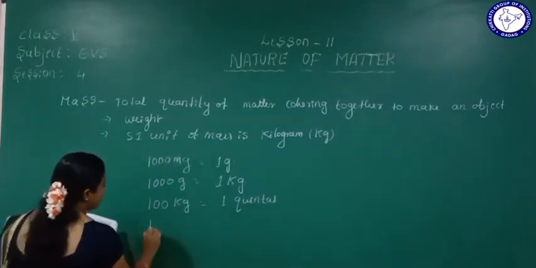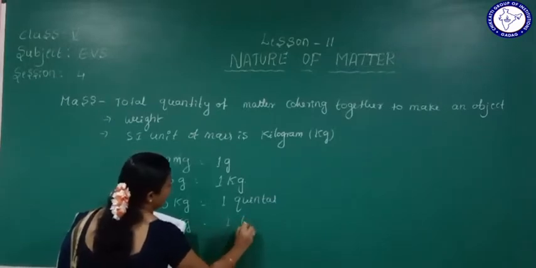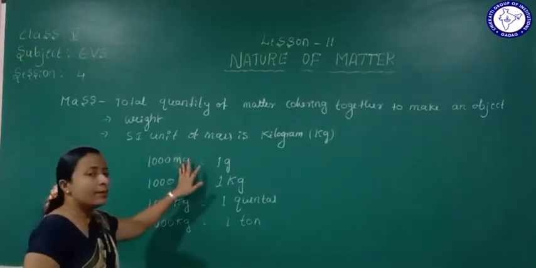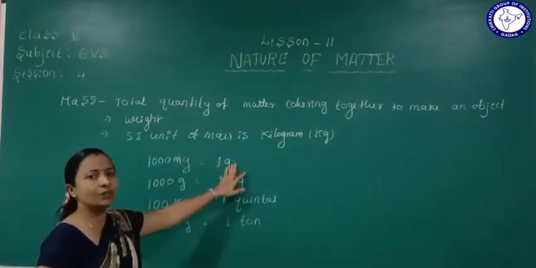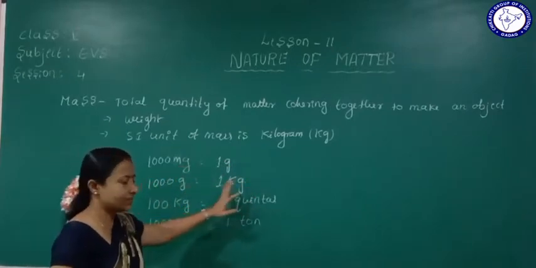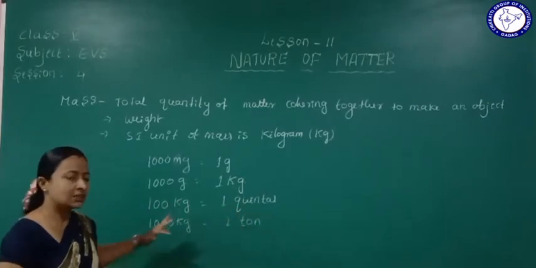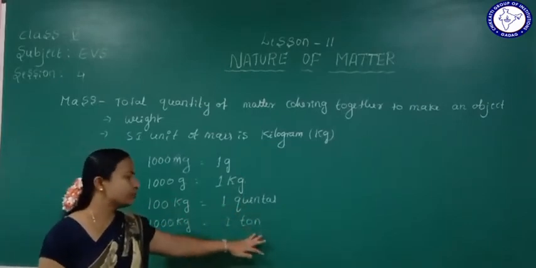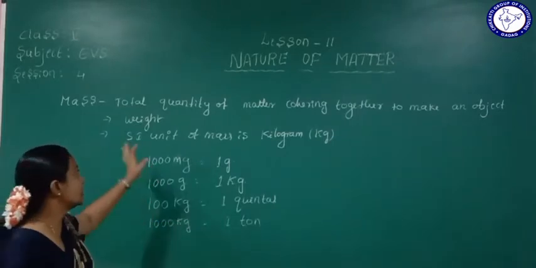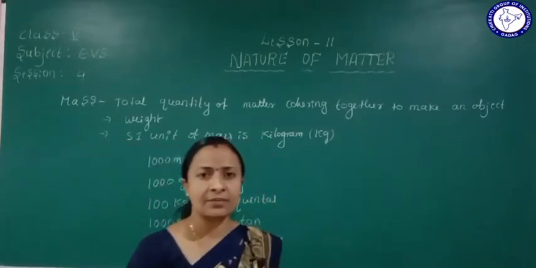Then 1000 kg is equal to 1 ton. These are all measuring units. So the SI unit of mass is the kilogram. Mind that.